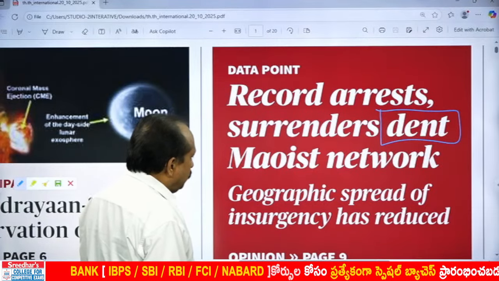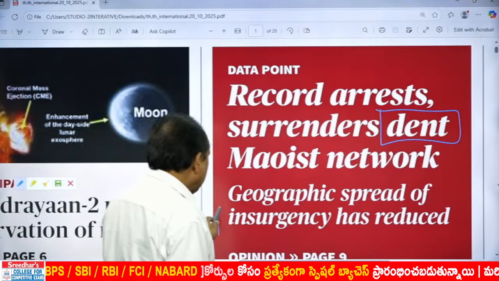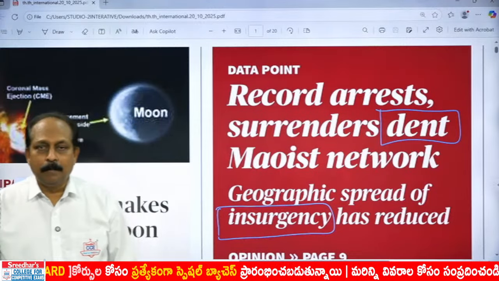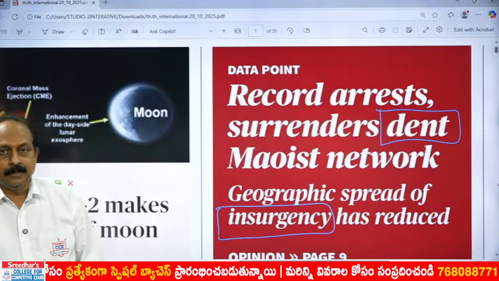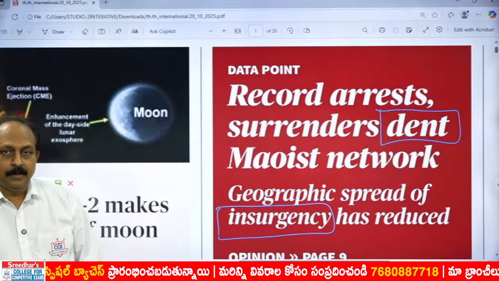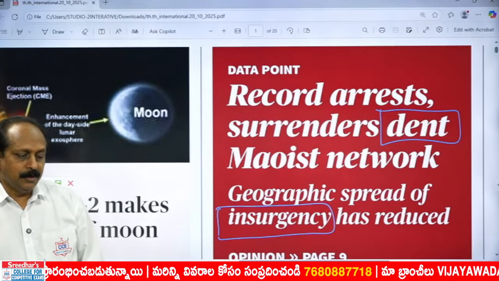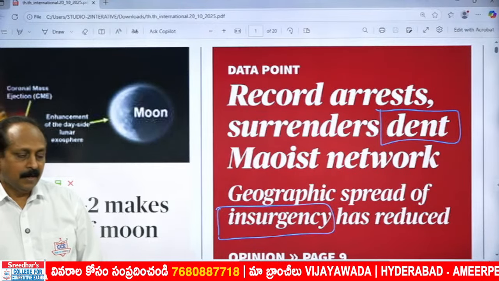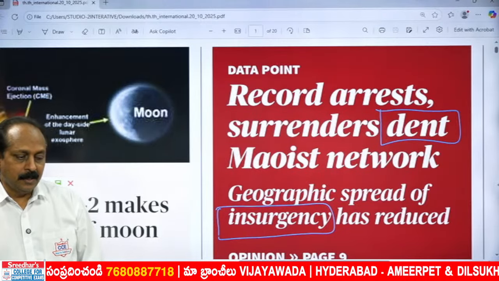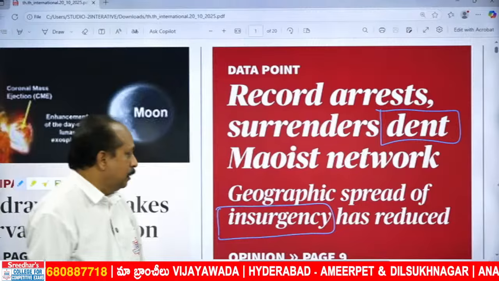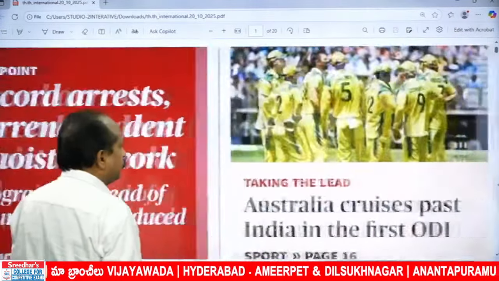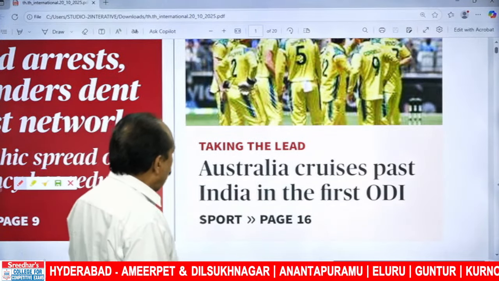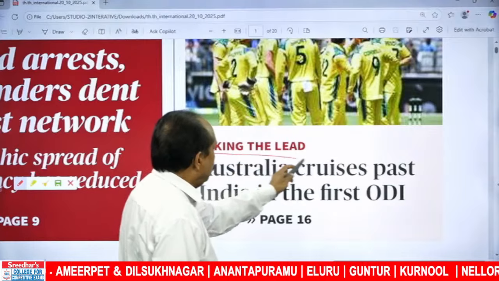Geographic spread of insurgency has reduced. Insurgency, opposing the government, usually with weapons, we use the word insurgency, trying to oppose the government or the current regime. And usually it goes with words you have to recollect like militants, revolt, revolution, insurgency, all these words. Coming to the next one, it goes with cricket. I'm sure all of you know taking the lead.